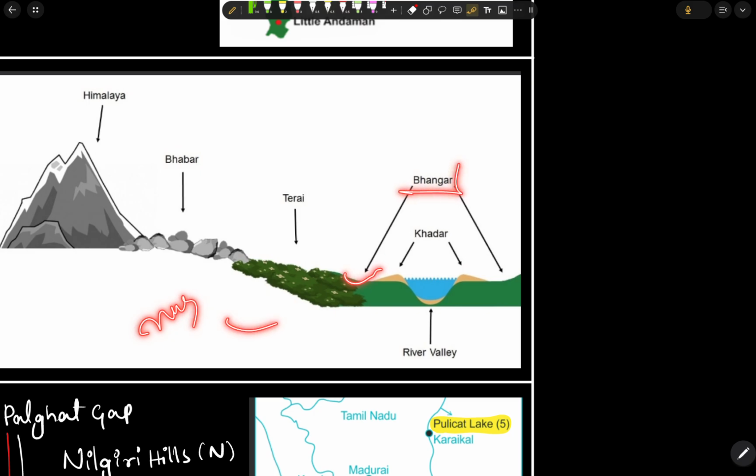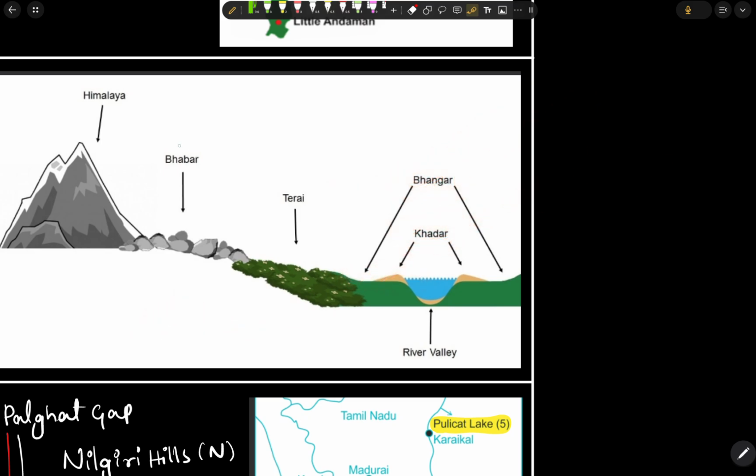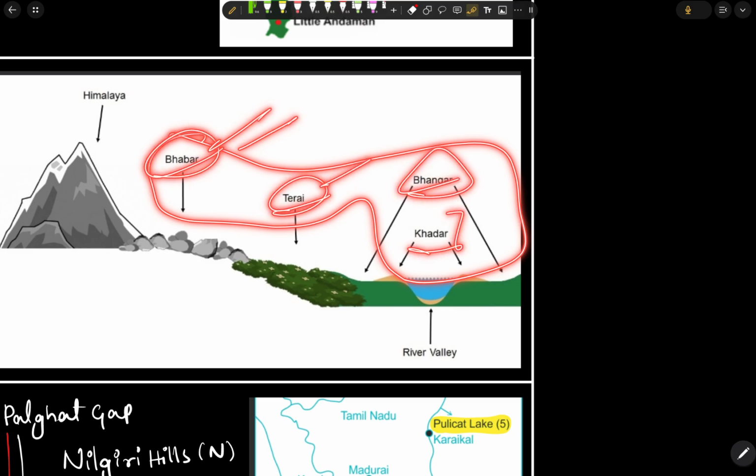Next we come to Bhangar, and then Khadar. Bhangar is old alluvium soil and Khadar is new alluvium soil. So we need to remember this sequence: first Bhabar, then Terai, then Bhangar and then Khadar.